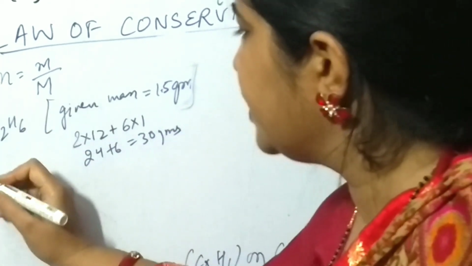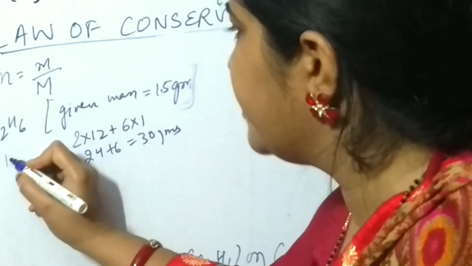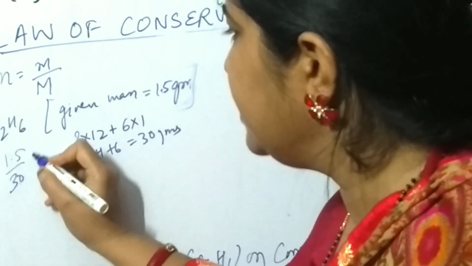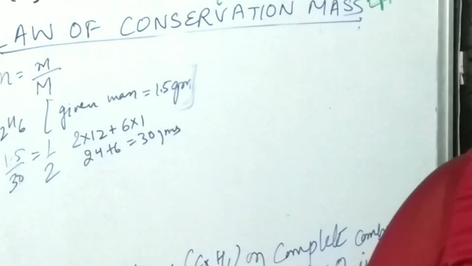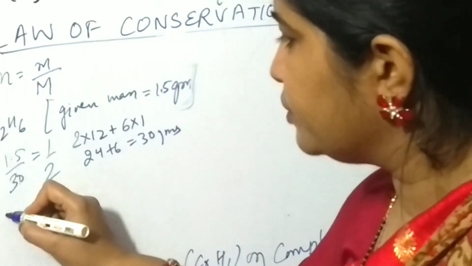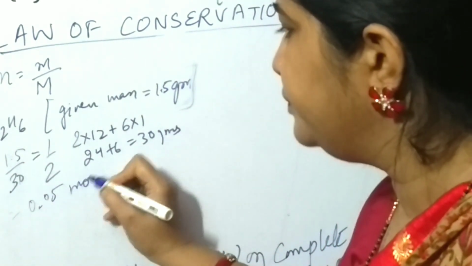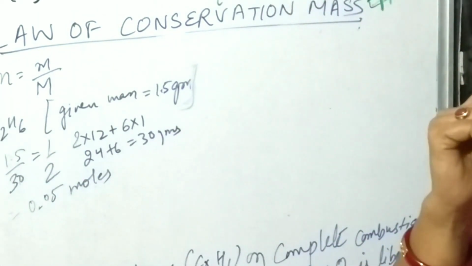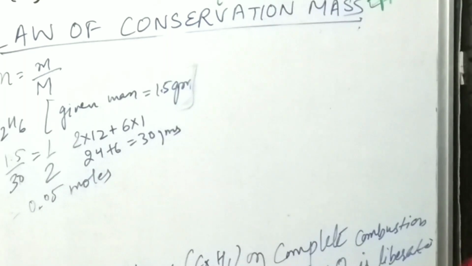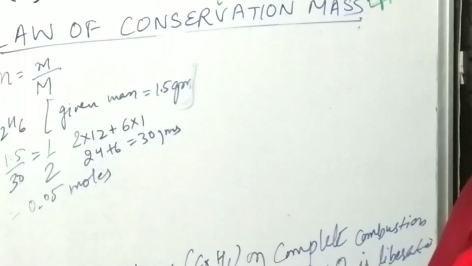So now here you can find out the number of moles of ethane. It will be 1.5 by 30. So it will be nearly half, equals 1 by 2, or you can also write it as 0.05 moles. See, we have calculated the number of moles, but still we are not aware how we have to calculate the number of moles of oxygen.